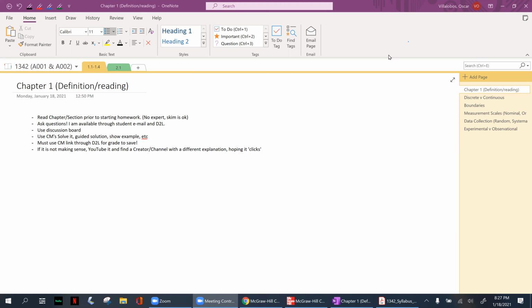So look through the examples. As you're reading these sections, they always give you a few examples. Try to follow along, especially the computational part, the part with the numbers and having to solve for that. Go ahead and look at those. And like I said, as you're skimming through the textbook,